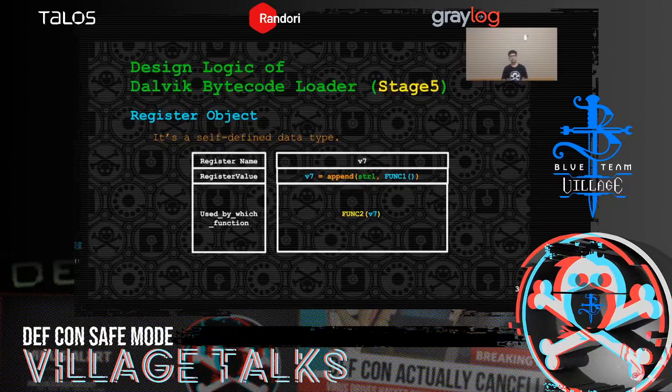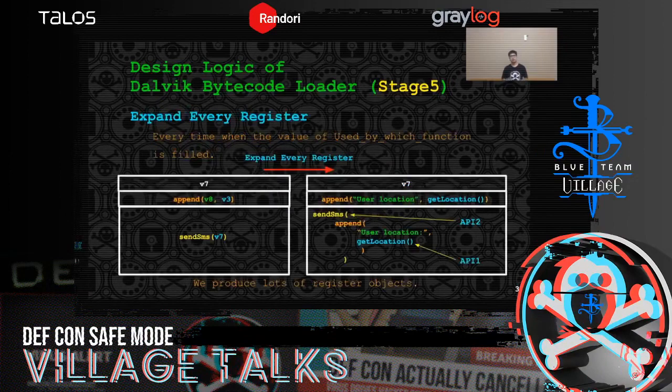Let's see an example. The register name is V7, and the value of the register is a string. The string appends the value of string 1 and the result of function 1. And then we can see that the register is used as the input resource of function 2.